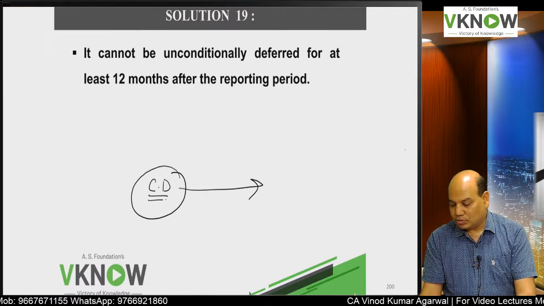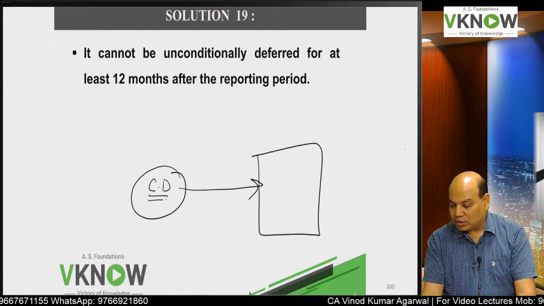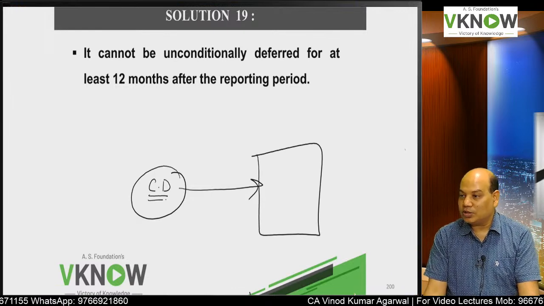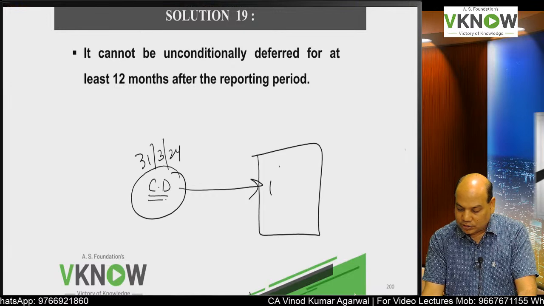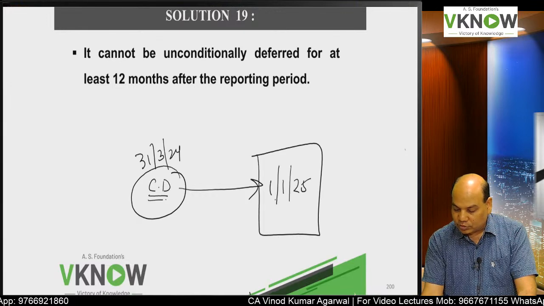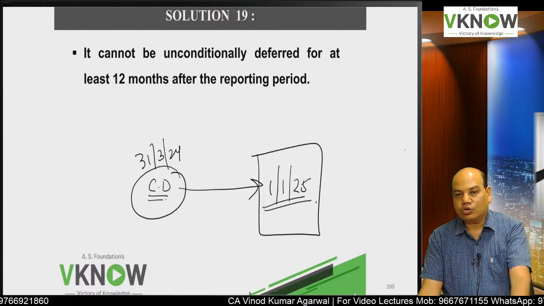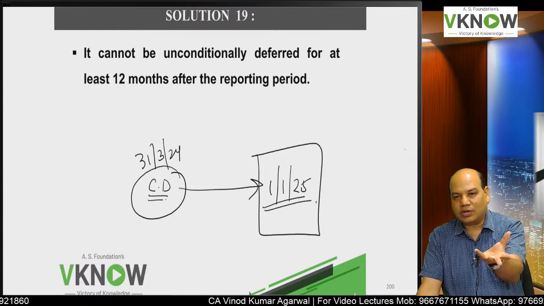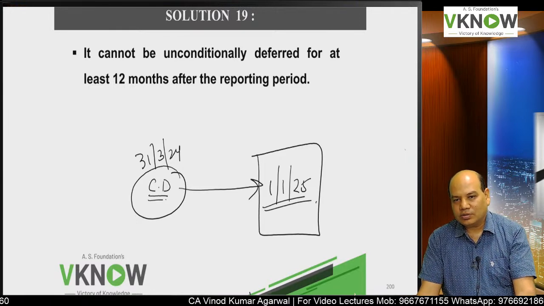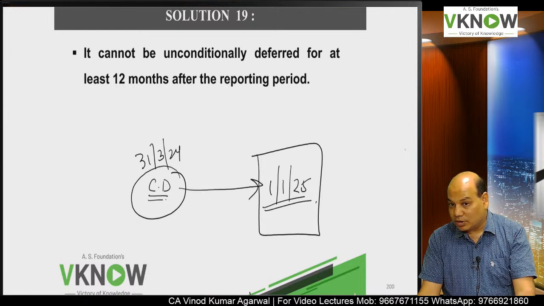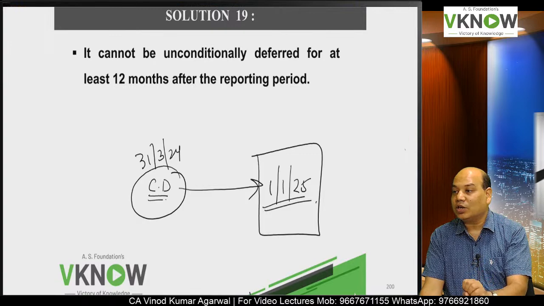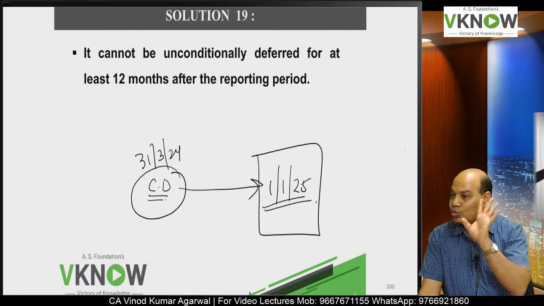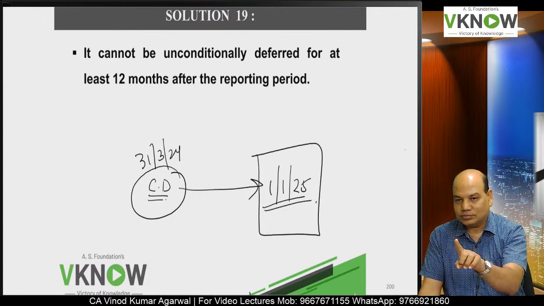Now the date of conversion is within 12 months from the reporting date. Today is 31st March 24. Conversion date is, suppose, 1st January 25. Now there are two possibilities. They may convert, they may not convert. But if they don't convert, you don't have an unconditional right to defer the payment. You have to pay if he wants.